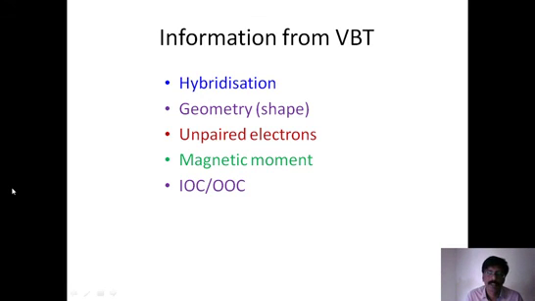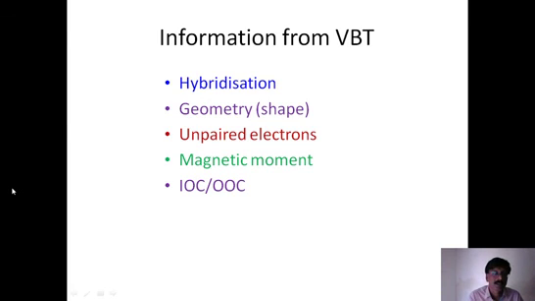If we are unable to explain theoretically, we take the help of experimental methods, and that value decides how many unpaired electrons there are. Once unpaired electrons are decided, we can also decide the hybridization, because these are all theoretical values, but we can take the experimental help. Based on the hybridization of an octahedral complex, specifically whether it is d2sp3 or sp3d2, we can decide whether it is an inner orbital complex or an outer orbital complex.